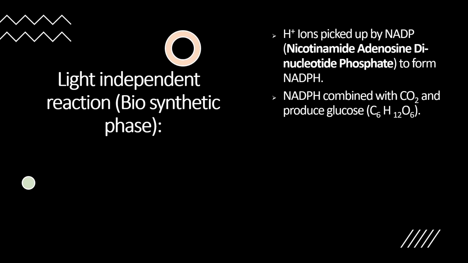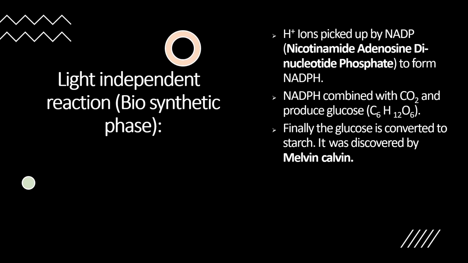Coming to the next point, the carbon dioxide is reduced to glucose, meaning the carbon dioxide gets fixed into glucose. Hence the light independent reactions are called carbon fixation reactions. Finally, the glucose is converted to starch, translocated, and stored in different parts of the plant. This entire process was discovered by Melvin Calvin. Hence, the dark reactions or light independent reactions are also called the Calvin cycle.